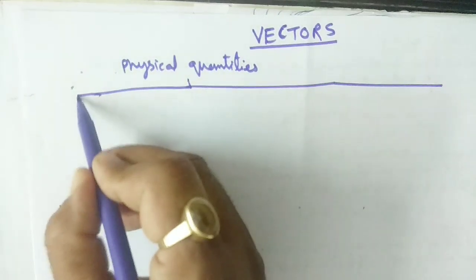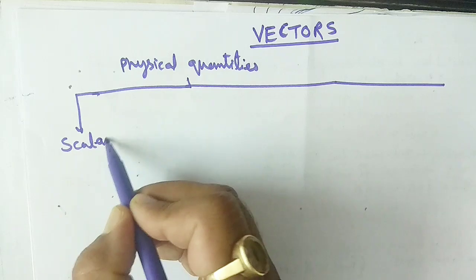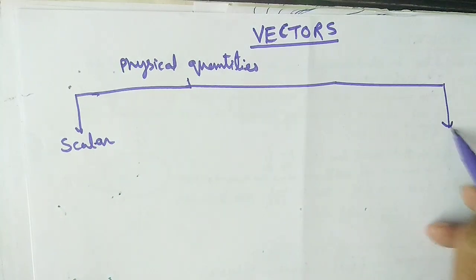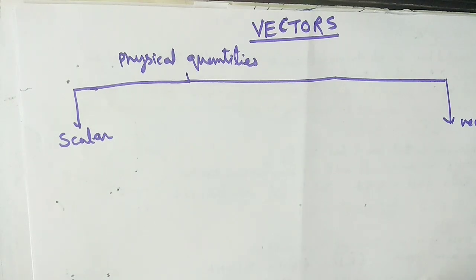First is the scalar quantity, and second is the vector quantity.